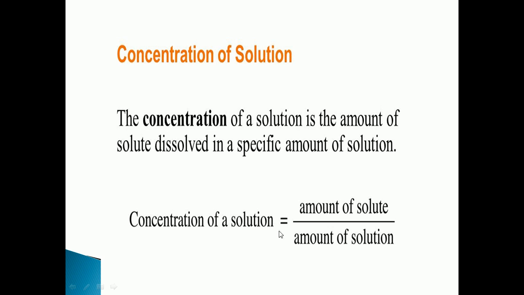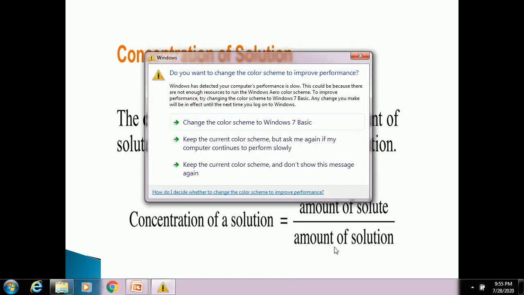Concentration of solution is expressed in a formula. Concentration of solution is equal to amount of solute divided by amount of solution. Amount of solution means solution is formed with what? Solute and solvent. So solute plus solvent gives the amount of solution. Understood, children? So concentration of solution is equal to amount of solute divided by amount of solution, and amount of solution means amount of solute plus solvent.